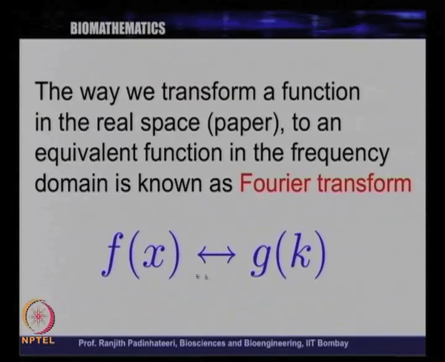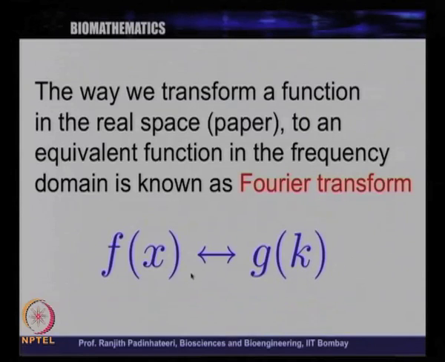So, the relation between f of x and g of k is typically called a Fourier transform.